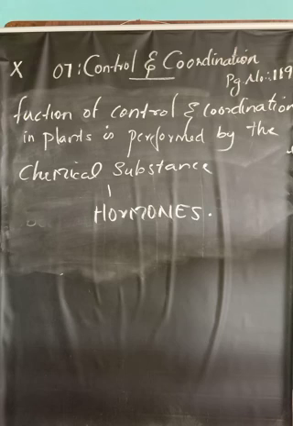So we are concluding the introductory part of control and coordination in plants: the function of control and coordination in plants is performed by the chemical substance produced by the plants themselves, called hormones. In our next class, we will discuss the different types of hormones produced by plants, the function of each hormone, and what will happen if a particular hormone is deficient in a plant.